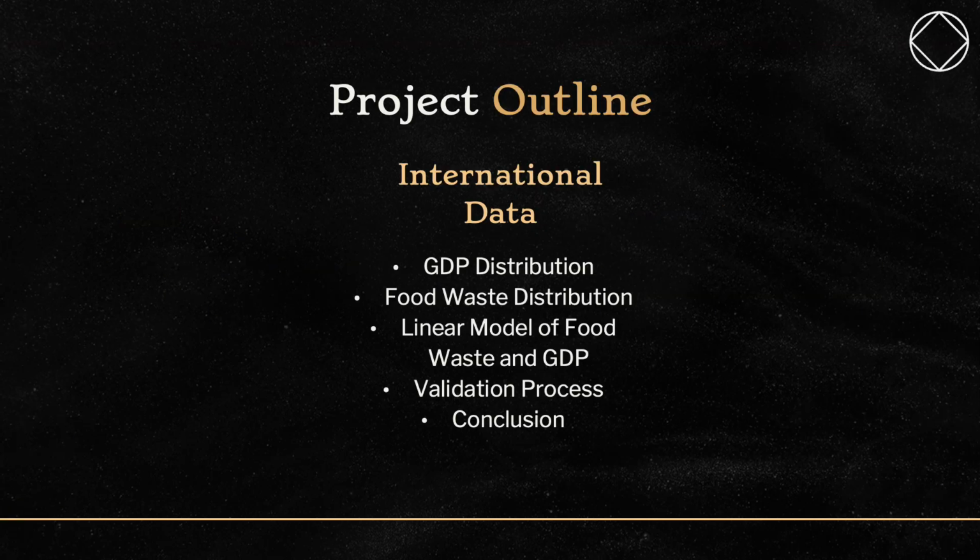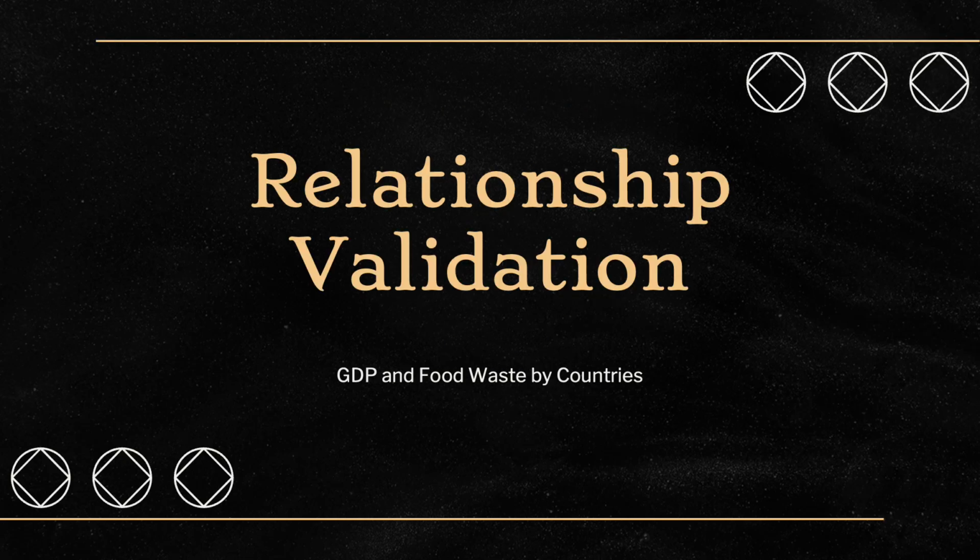Now let's look at the methodology we used to investigate this. Our project outline is GDP distribution, food waste distribution, linear model of food waste and GDP, our validation process, and then our conclusion. Okay, now let's look into our relationship validation process.